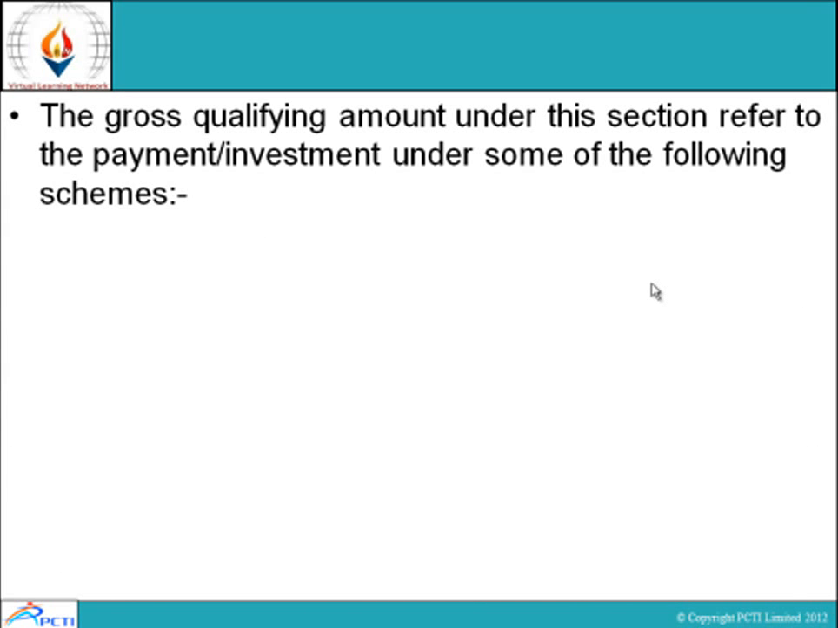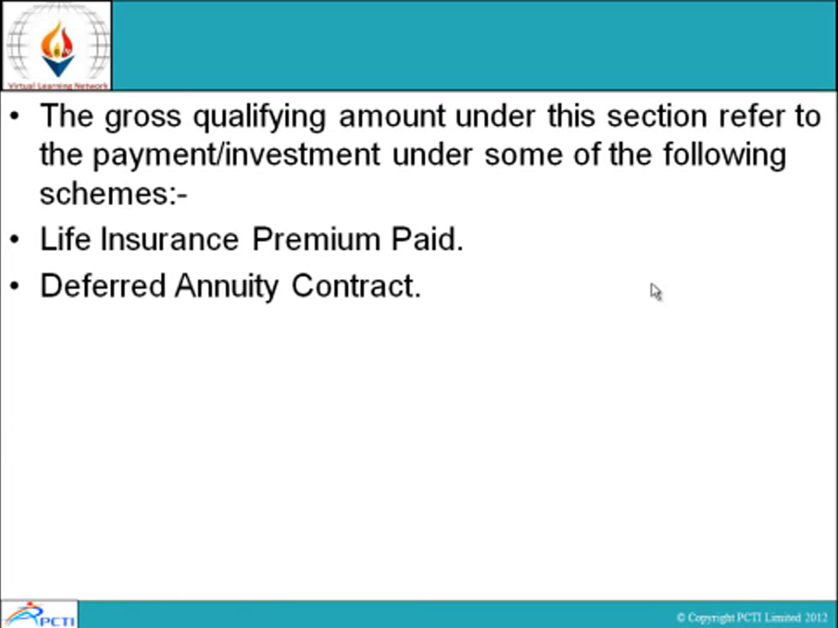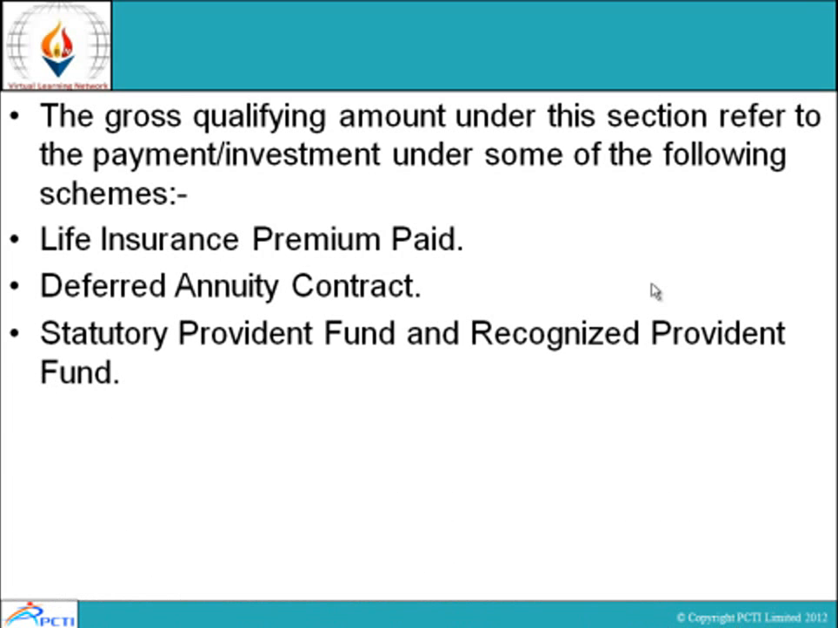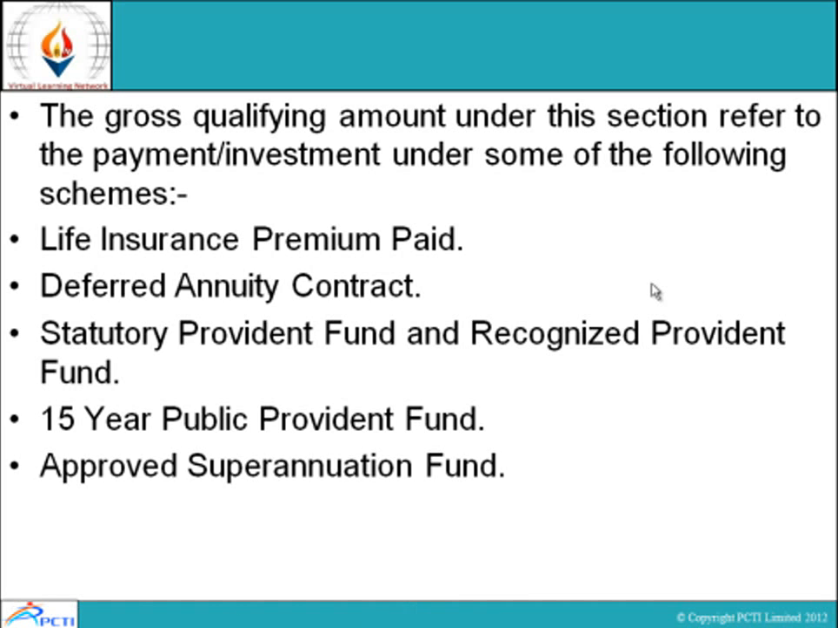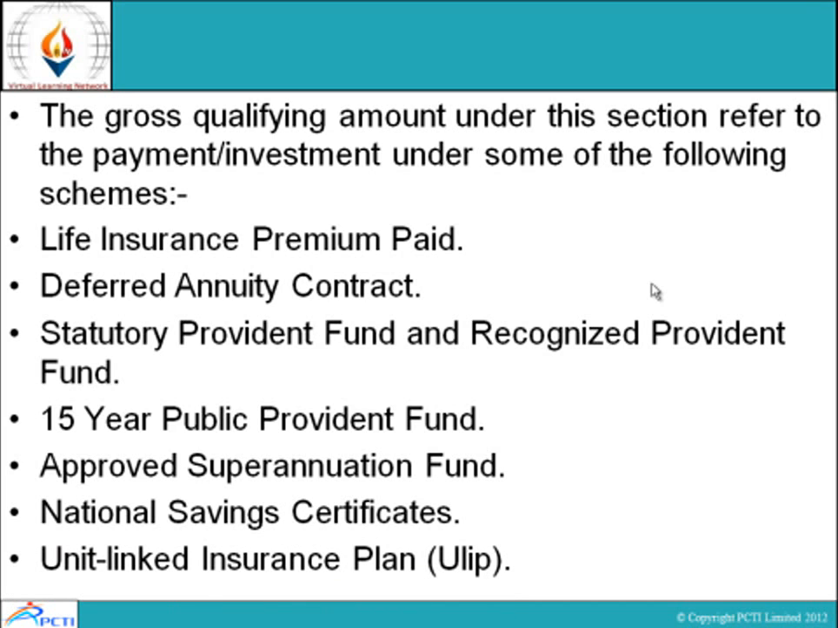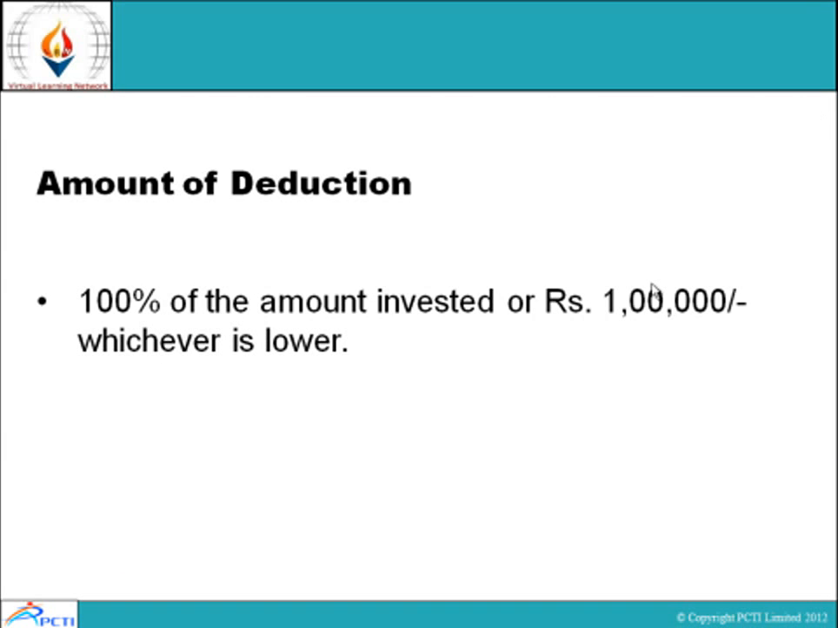The gross qualifying amount under this section refers to the payments, investment under some of the following schemes. Number 1, life insurance premium paid, deferred annuity contract, statutory provident fund and recognized provident fund, 15 years public provident fund, approved superannuation fund, national saving certificates and unit linked insurance plan called ULIP. Amount of deduction: 100% of amount invested or rupees 1 lakh, whichever is lower.